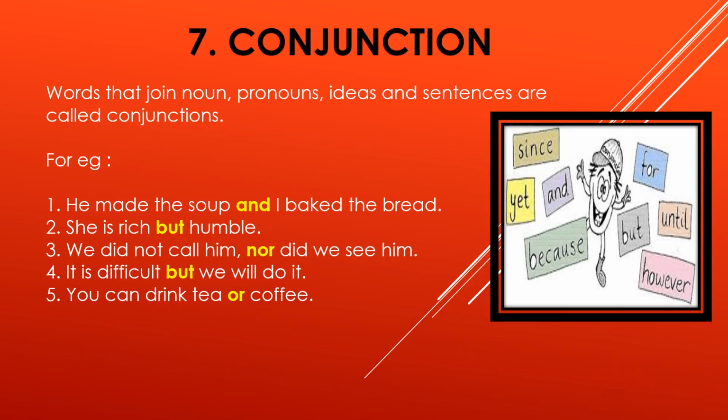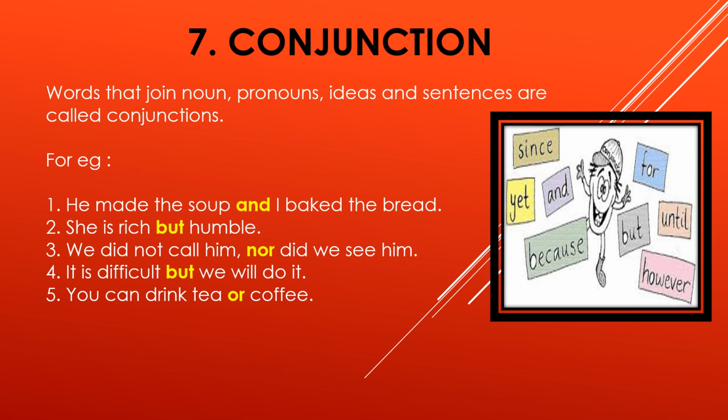Next part of speech. Conjunction. Yes, it is the 7th part of speech in all. What is a conjunction? Words that join nouns, pronouns, ideas and sentences are called conjunctions. Conjunction means two sentences or two words combined together. You have to add. There are many words: and, but, or, neither, nor, either, or only, because, although. All these are words to combine sentences.